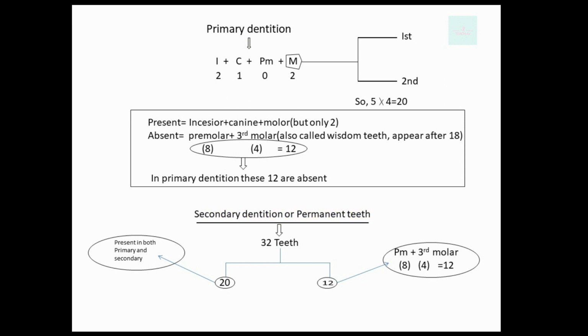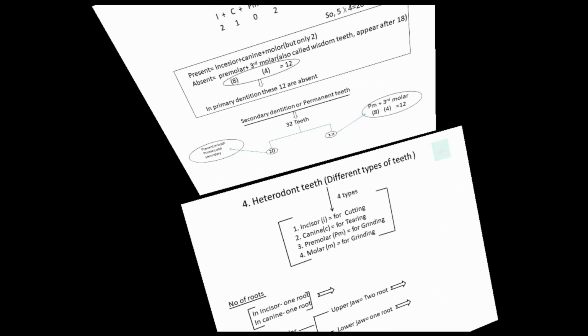Now come to secondary dentition or permanent teeth. These are total 32 teeth, counting primary teeth and permanent teeth together. Primary teeth is equal to 20 teeth and permanent teeth is equal to 12 teeth. So total 32 teeth are present in secondary dentition. Here you can see primary teeth are in both, primary and secondary. But when you look at permanent teeth, these 12 teeth are only in permanent, which come only once in life. But primary teeth come 2 times in life, in primary dentition and also in secondary dentition.